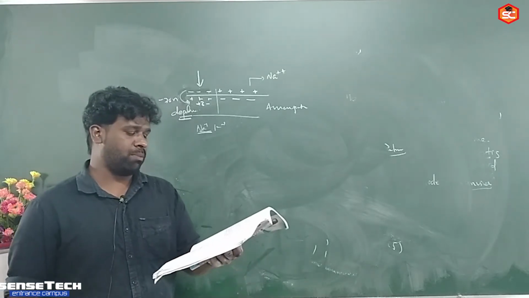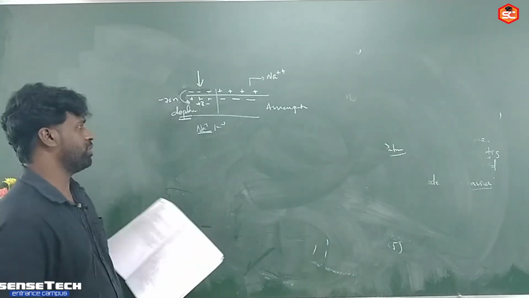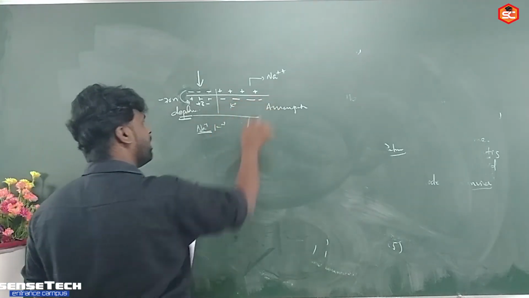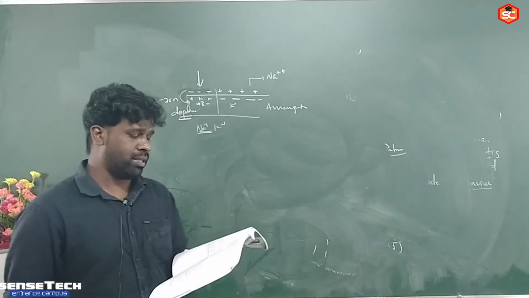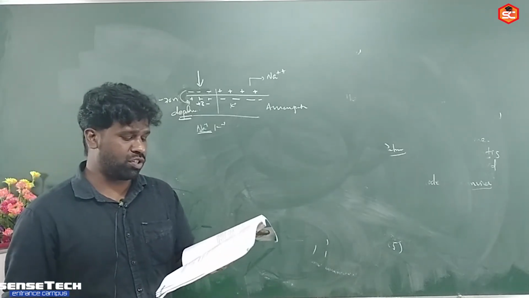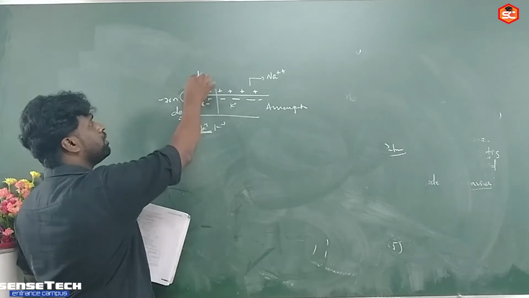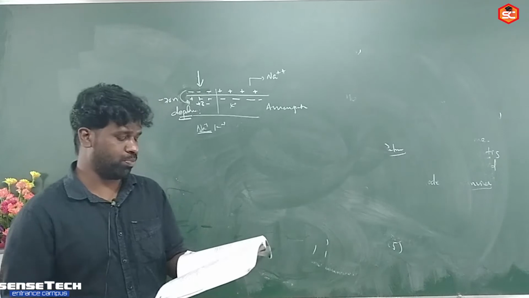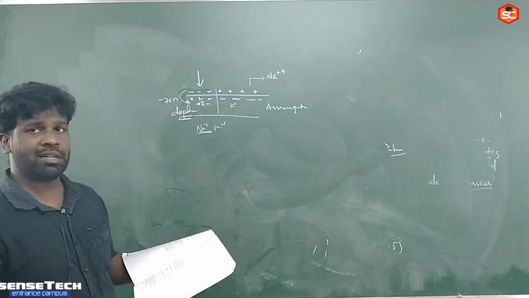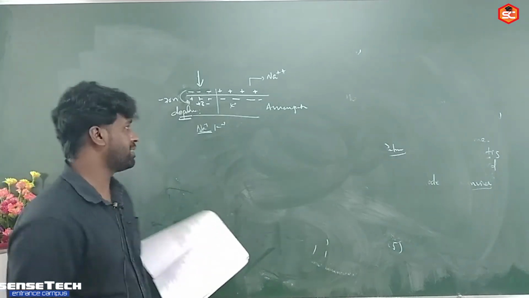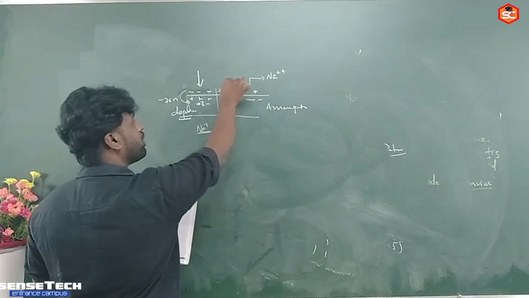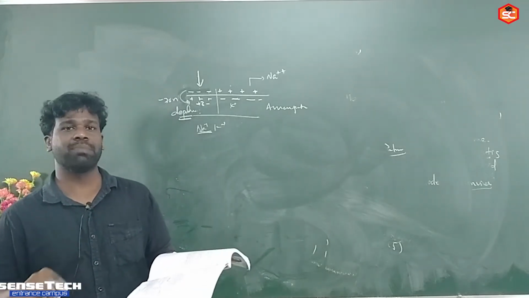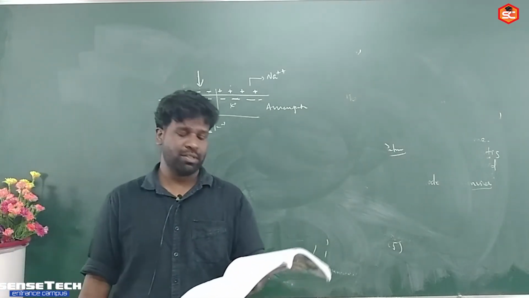Another match: in a resting neuron, inside has a higher concentration of potassium. Yes, the resting neuron inside has a higher concentration of potassium as well as a large amount of anionic protein. Then in a depolarized neuron, inside has a higher concentration of sodium ions. True. Then the statement that the resting state is maintained by potassium is wrong. The resting state is maintained by the anionic protein as well as sodium ion. So the incorrect match is option 3.